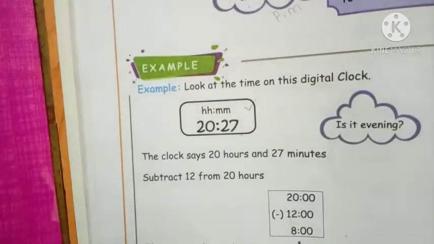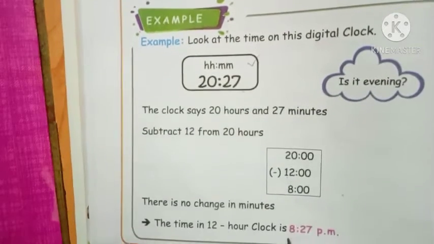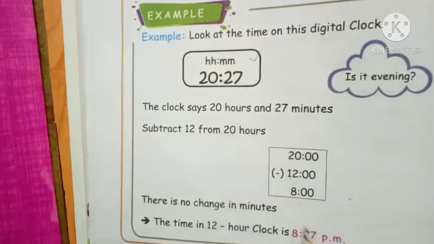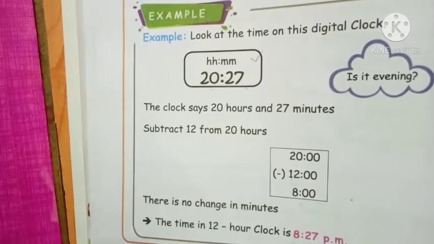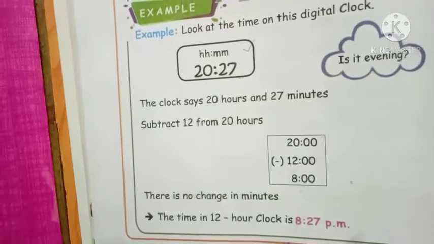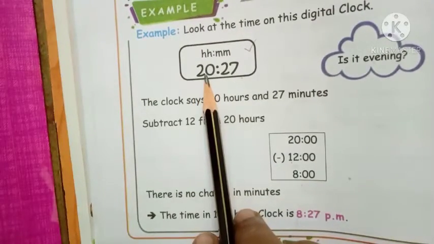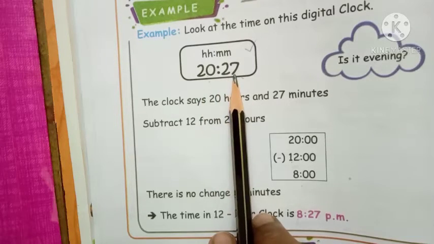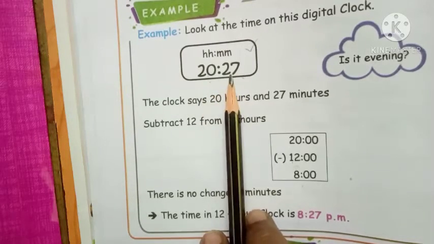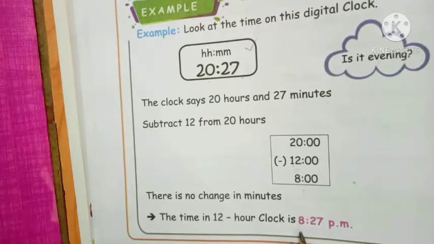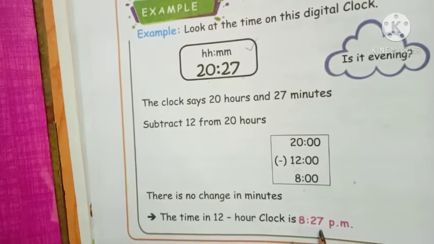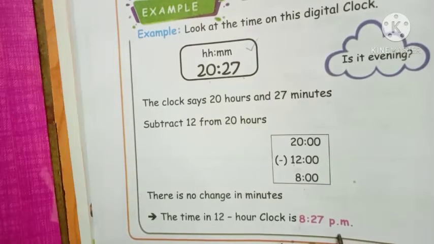So it is easy to find 8 o'clock. Then minutes is 27. So 8:27 p.m. 20 hours 27 minutes shows the time 8 o'clock 27 minutes evening. That's why we say p.m.